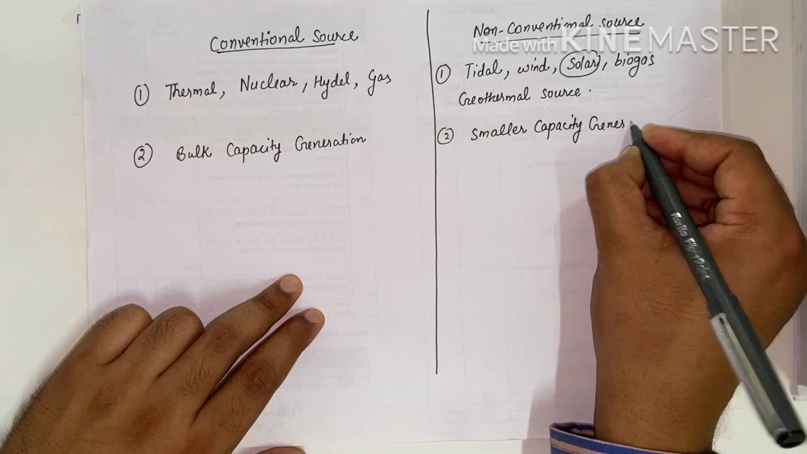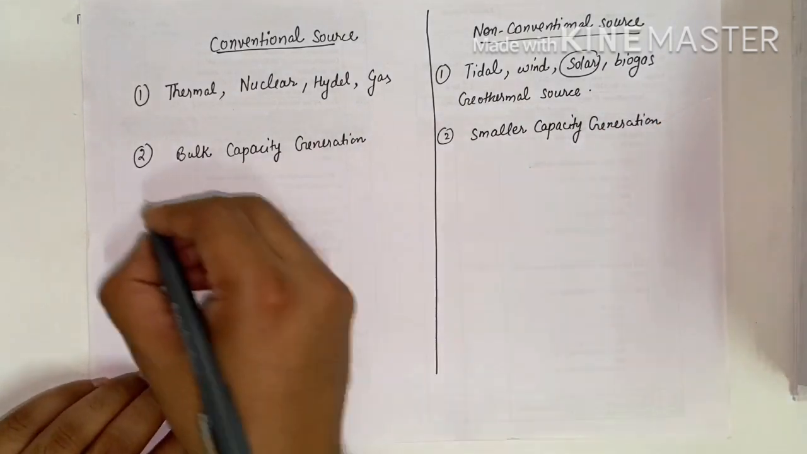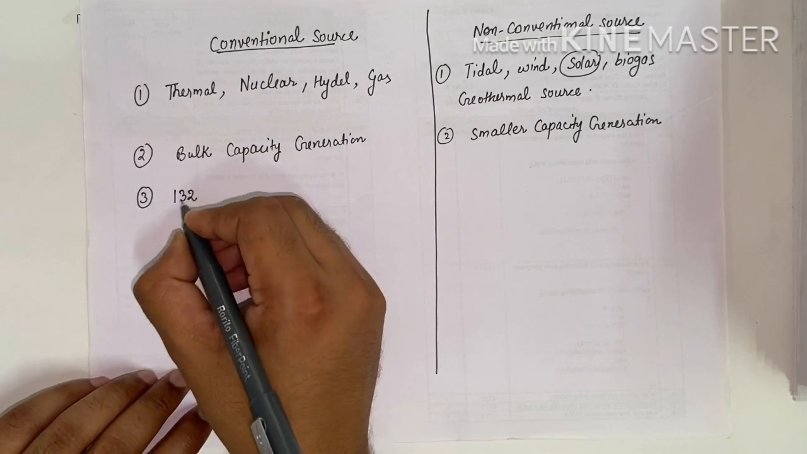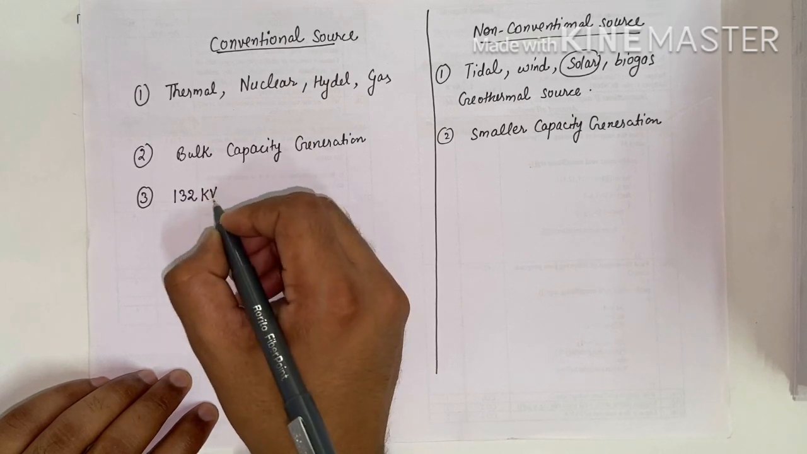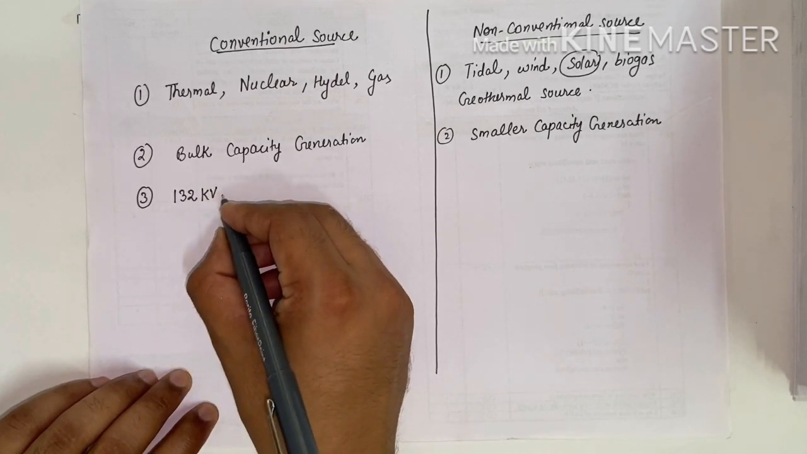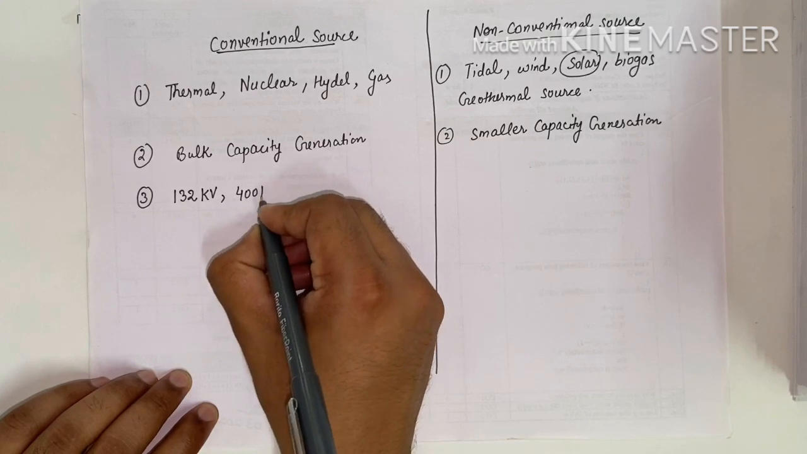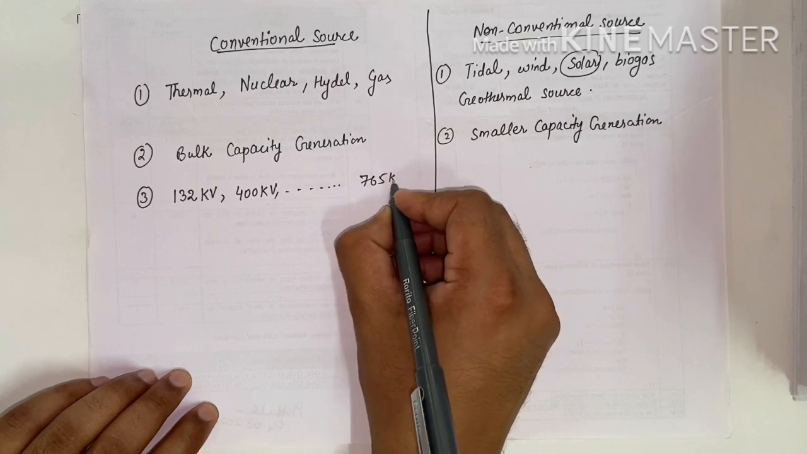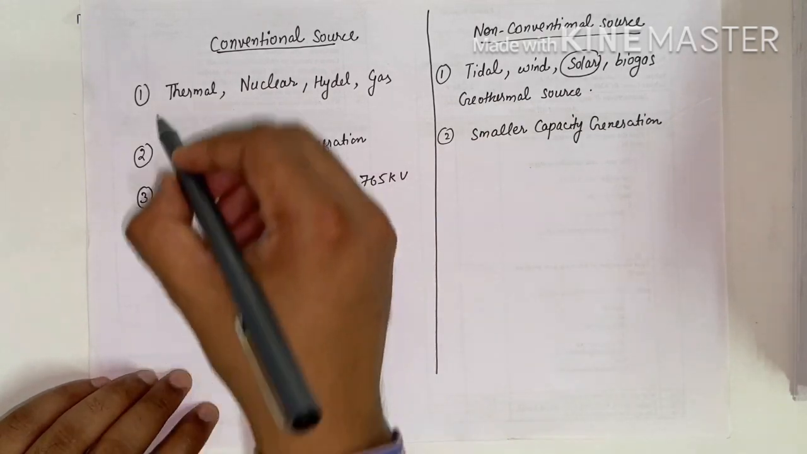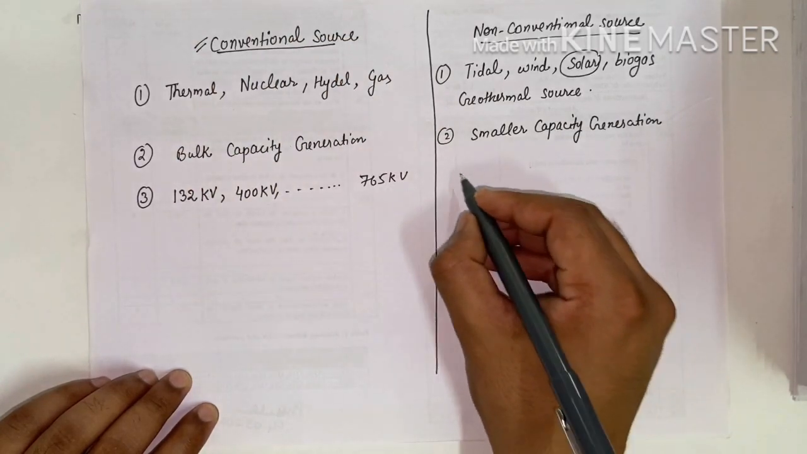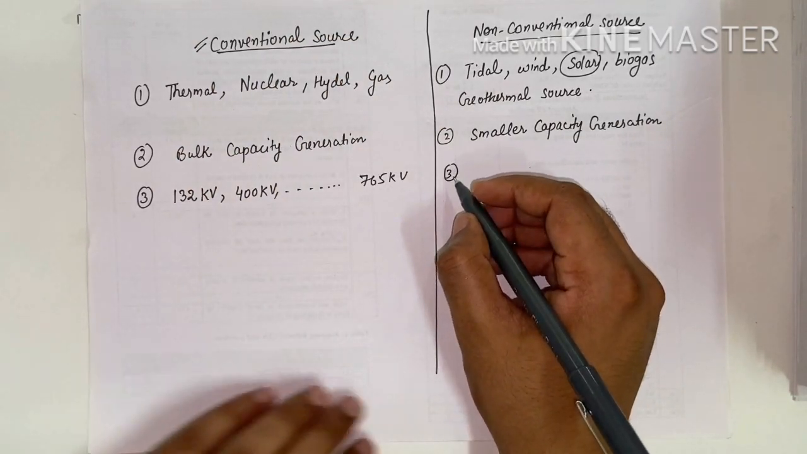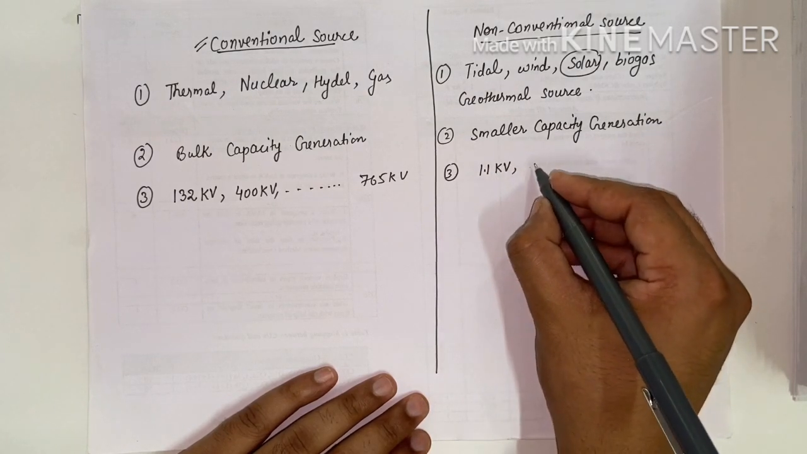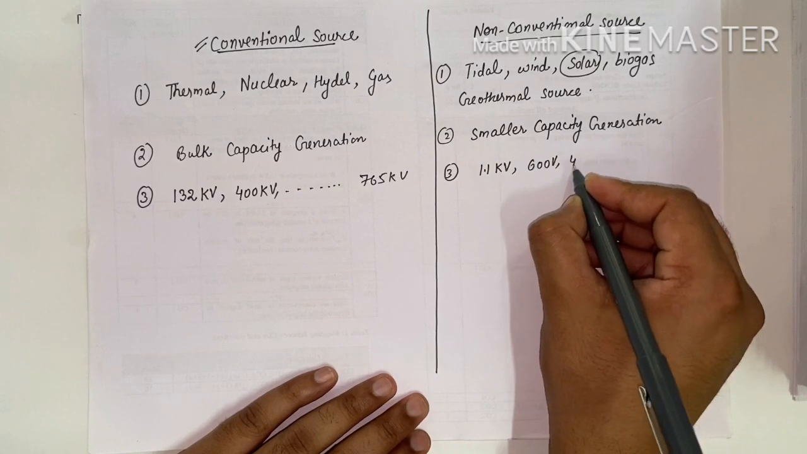Third point is that we generate electrical energy at voltages of 132 kV, 400 kV and 76.5 kV in the conventional source. In the non-conventional source we generate electrical energy at 1.1 kilovolt, 600 volt and 400 volt.